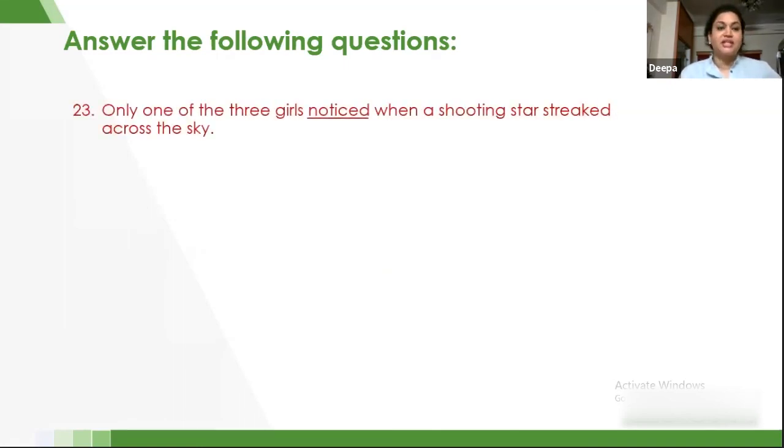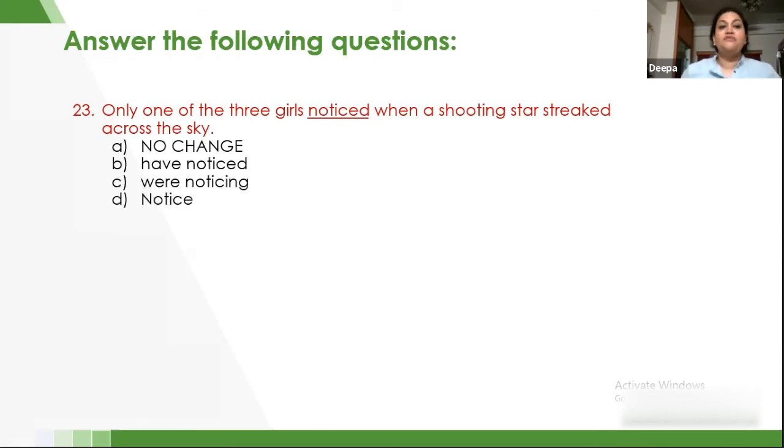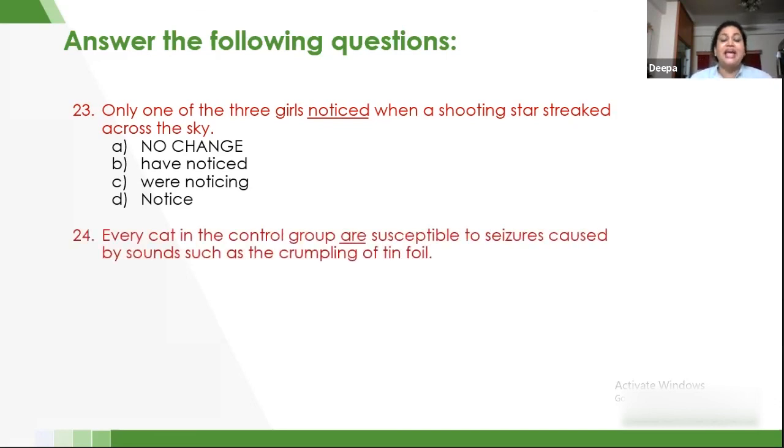The next question says, only one of the three girls noticed when a shooting star streaked across the sky. Now, when we're talking about this, let's look at the options. Only one of the three girls noticed. Therefore, I don't find there is any option because we're only talking about one girl, and therefore no change is the right option.